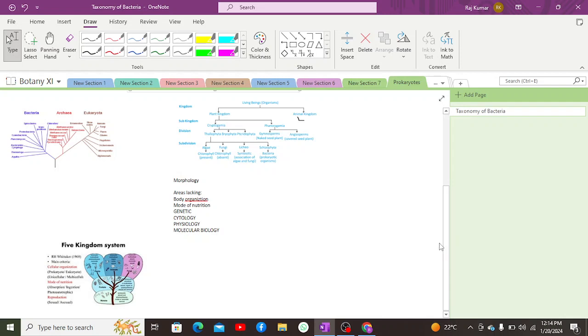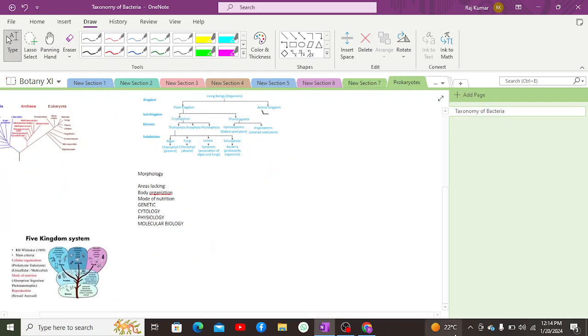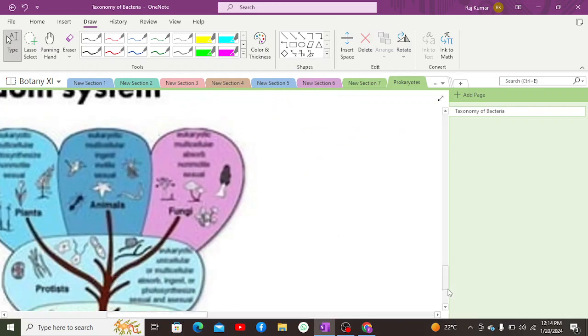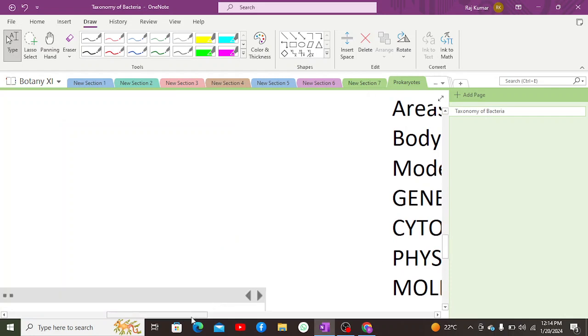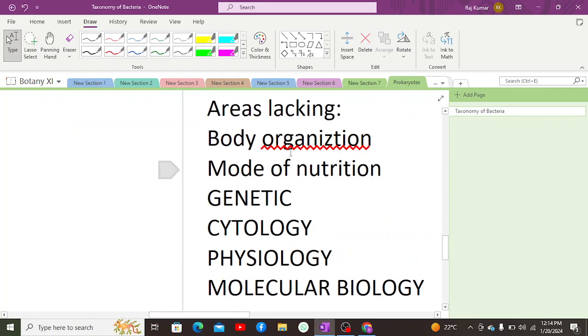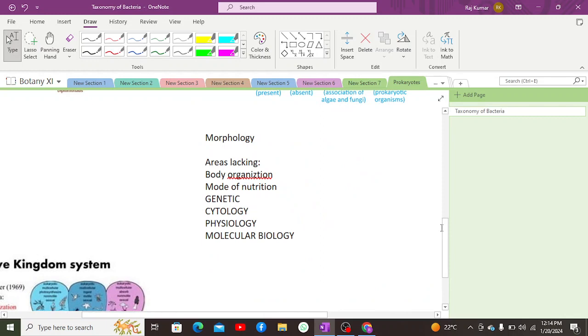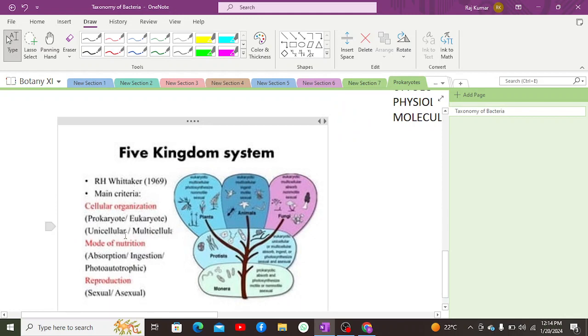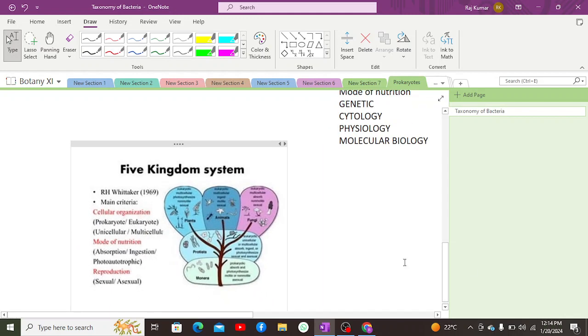After that came Robert H. Whittaker, who classified organisms in 1969 on the basis of the given factors. He considered body organization, whether unicellular prokaryotes, unicellular eukaryotes, or multicellular eukaryotes; mode of nutrition, whether autotrophs, ingestive heterotrophs, or absorptive heterotrophs; cytology, that is the cytological constitution; and molecular biology. This is how it was all considered, and then he classified organisms into major groups.